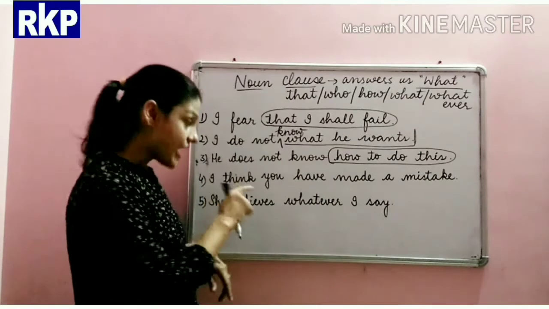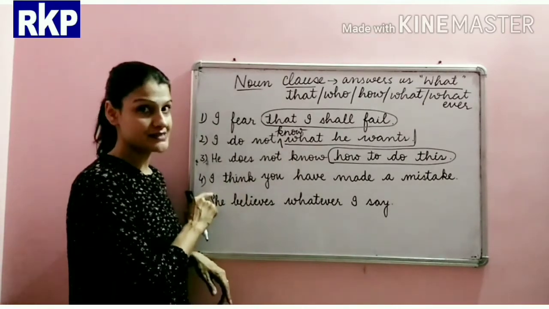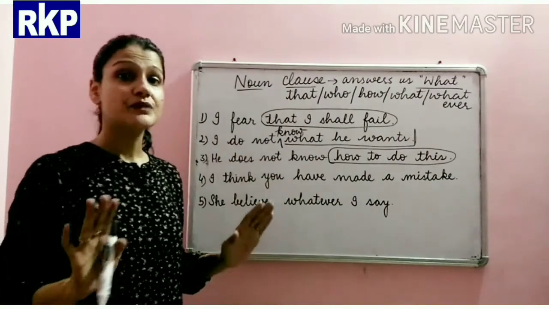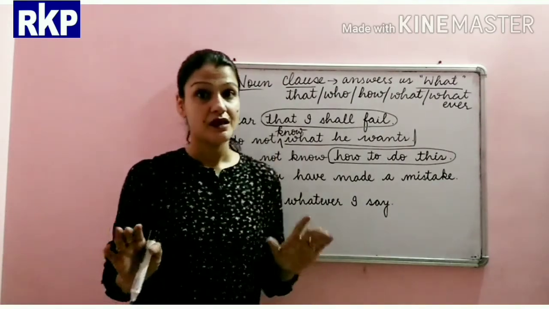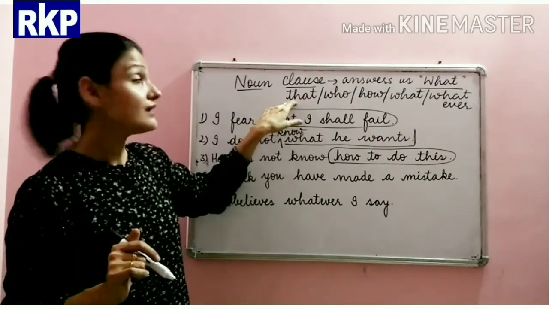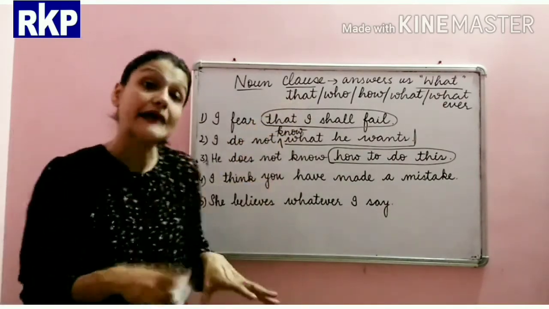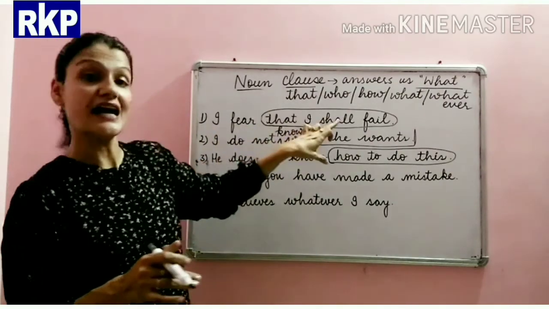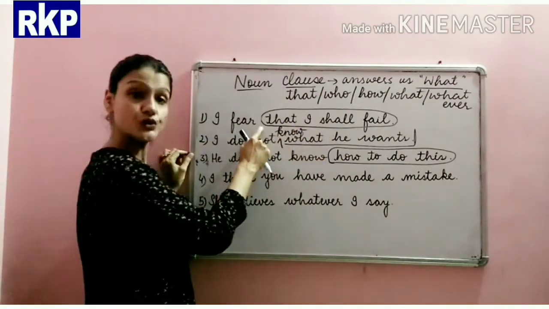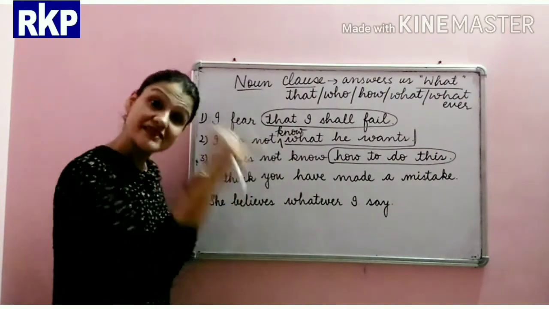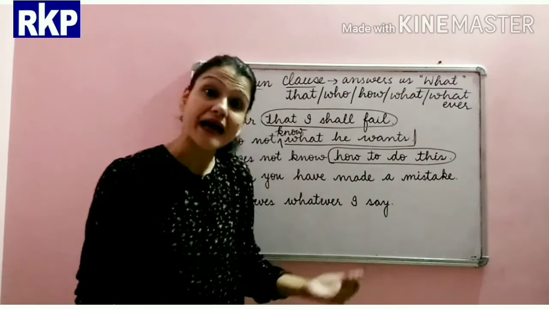Now, beta, I have purposely taken this sentence. Why? Because sometimes that is hidden. Like if you see here, I fear that I shall fail. Here we have used that, but here it is implied.